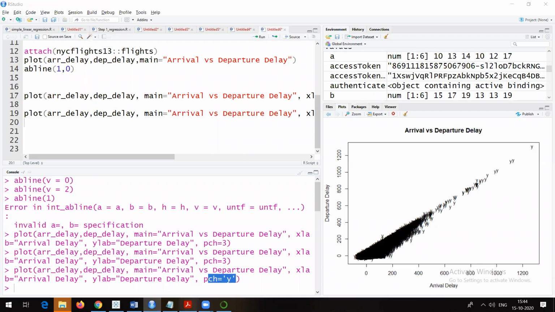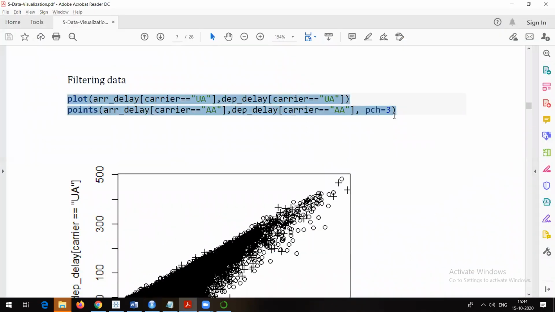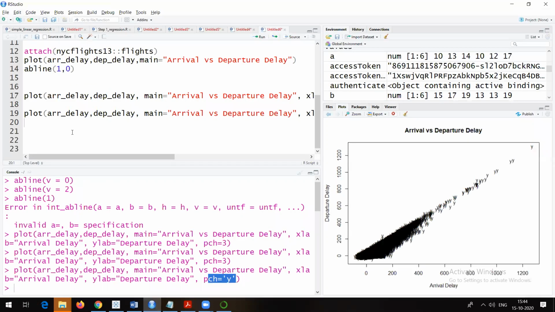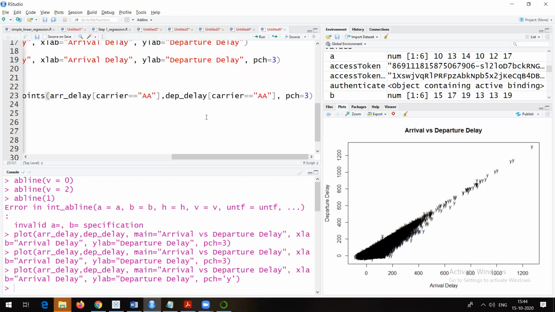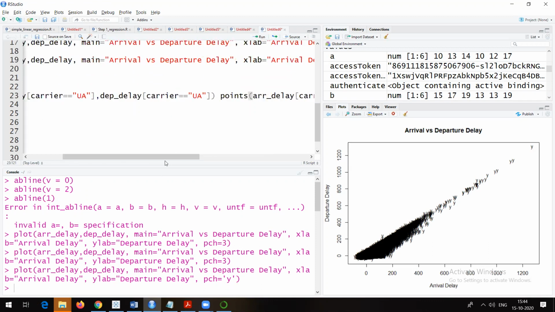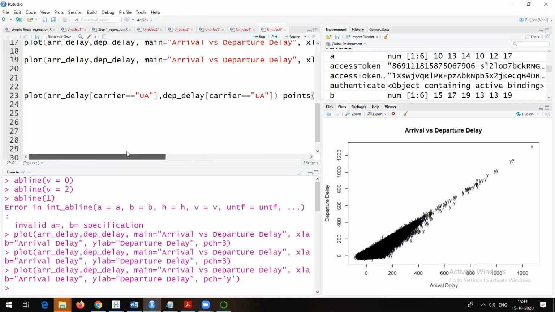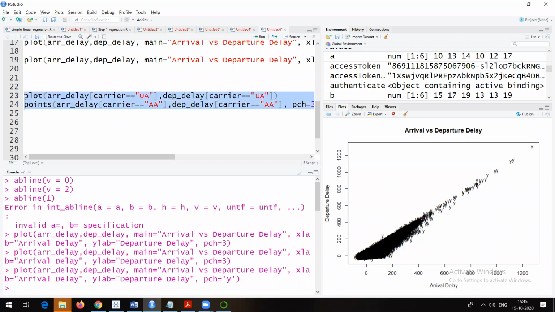Let me show you what I'm trying to talk about. See, there are different airlines which are available in flight data, but we are not able to identify whose arrival delay is more, whose departure delay is more, and so on, and what is the relationship between the arrival delay and departure delay of a particular airline. So what you can do is make use of the plot command and then the points command. Here for American Airlines, I am using PCH equal to 3 plus. Let me run these two commands. Let me select them and let me run them. Control enter.